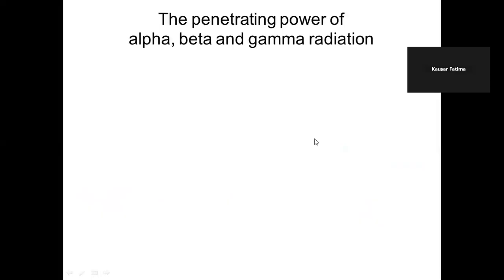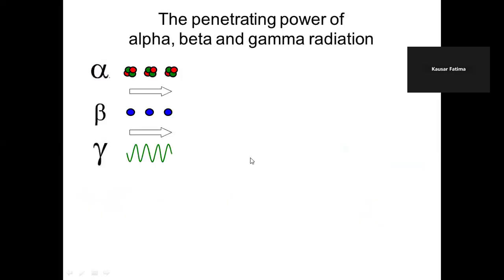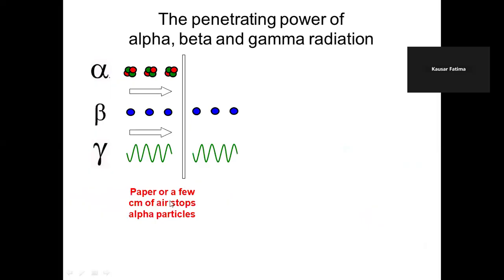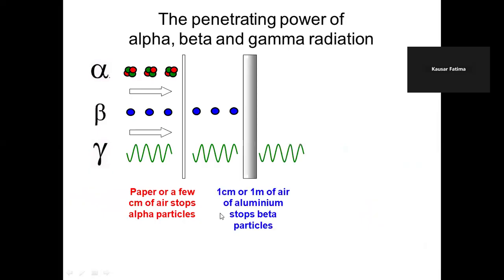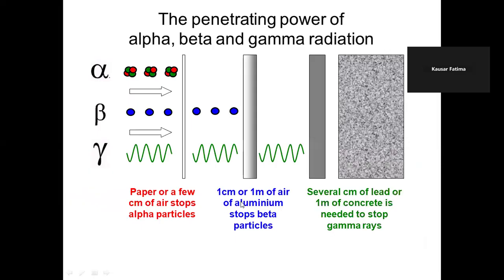Here is a summary of the penetration power of alpha, beta, and gamma. Three particles are traveling. Paper or a few centimeters of air stops alpha particles. Beta particles are stopped by aluminum. And several centimeters of lead or 1 meter of concrete is needed to stop gamma radiations.